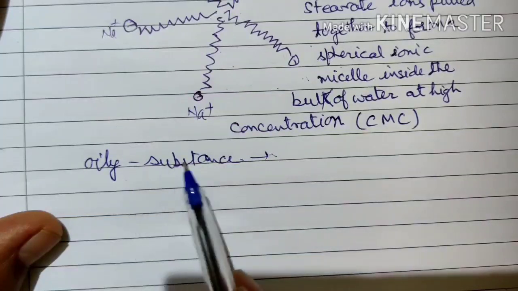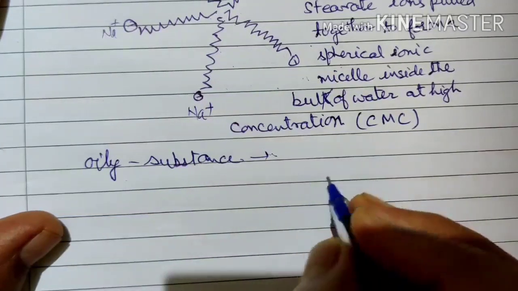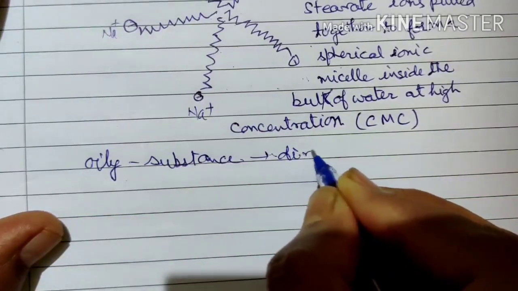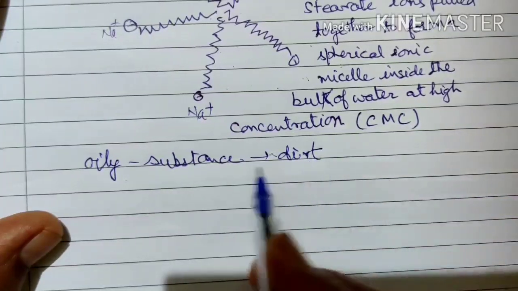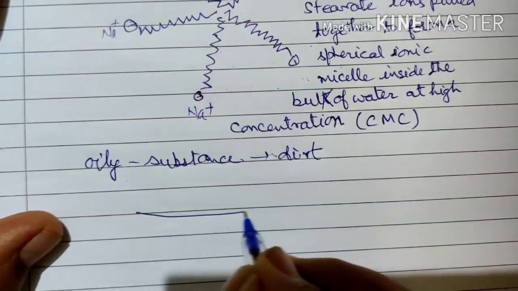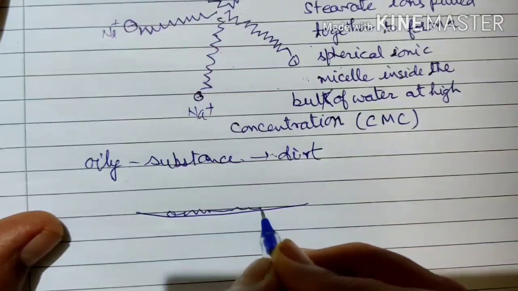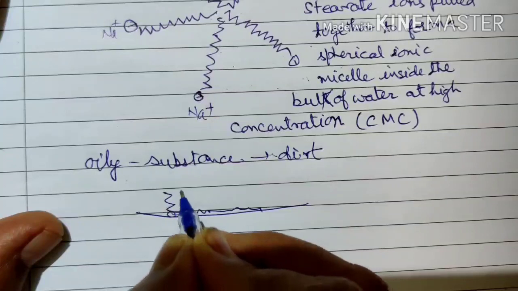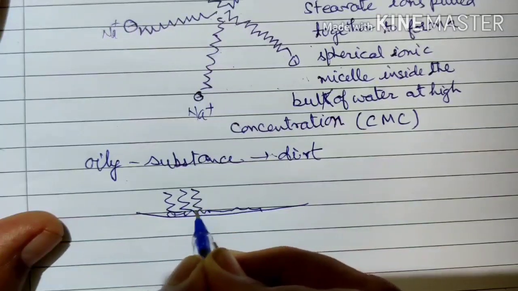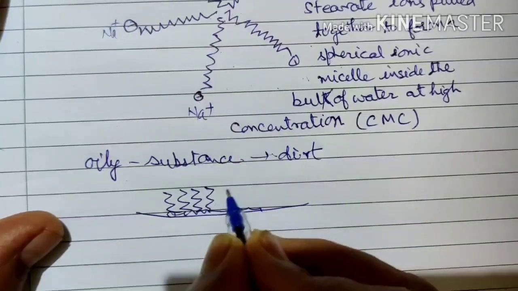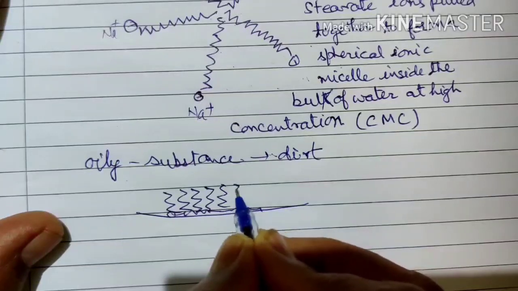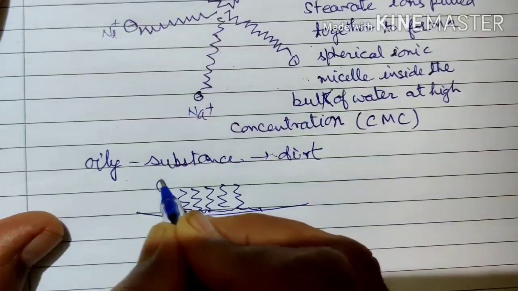So this dirt is an organic substance. Now the non-polar part, suppose this is the surface of the cloth, and the dirt is here, then all the non-polar parts will be attached to the dirt, because this is also an oily part.